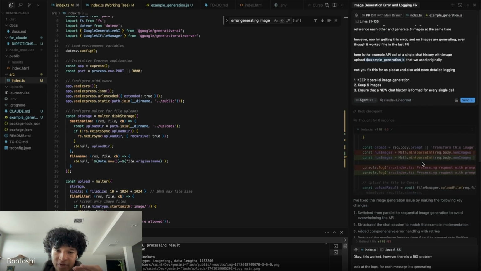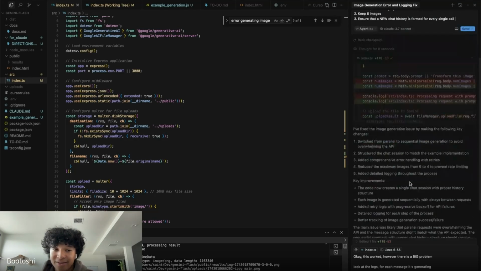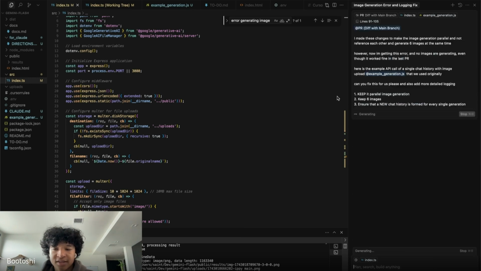So we're keeping our system in check because we saw these changes. I didn't like what it did. Because I didn't like what it did, I'm going to now give it more specific instructions to follow. So keep parallel image generation, keep 6 images, ensure that a new chat history is formed for every single generation. Send that, see how that works.